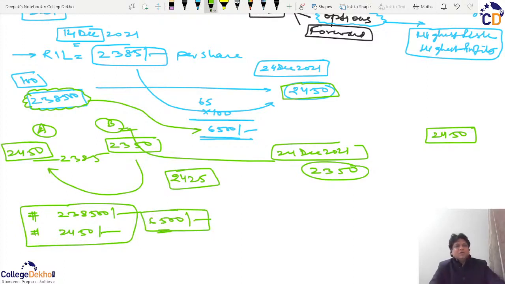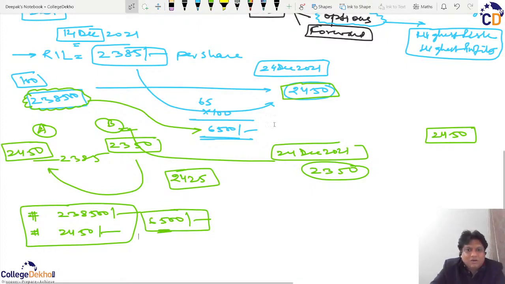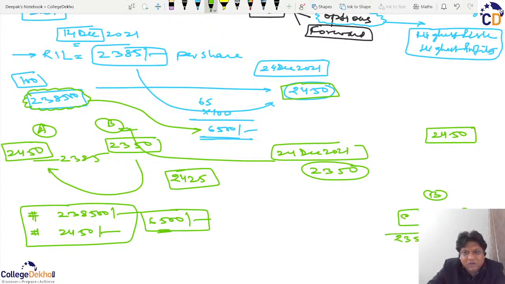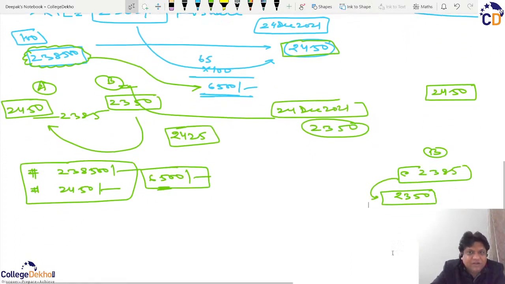Okay. Now what is that other person thinking? He believes that he should not buy at the price of 2385, because on this 24th December the price will be 2350. So he is waiting for the price to come down and then buy. Now if that happens, then we are just dealing in equity shares in the secondary market, and that is not a financial derivative. But if somehow we both match,